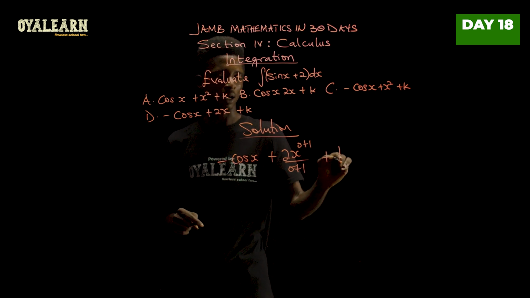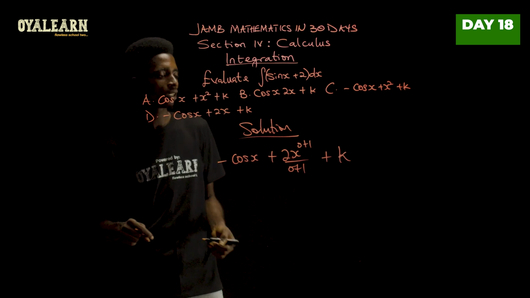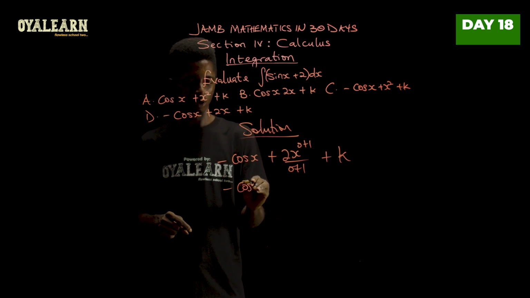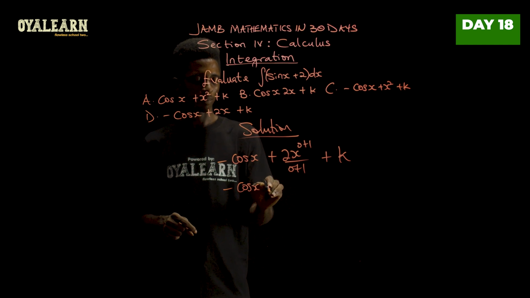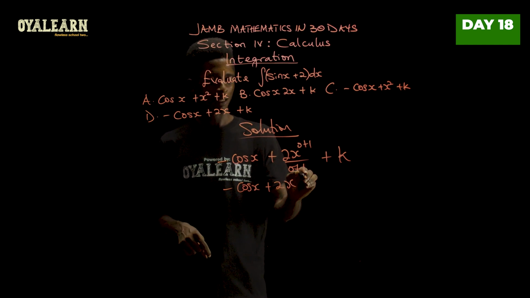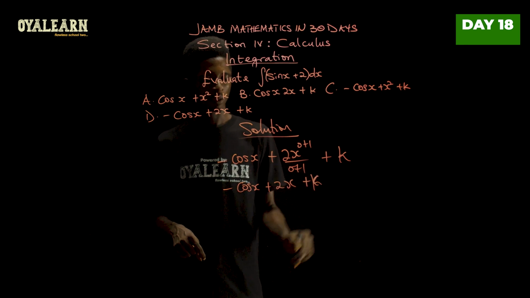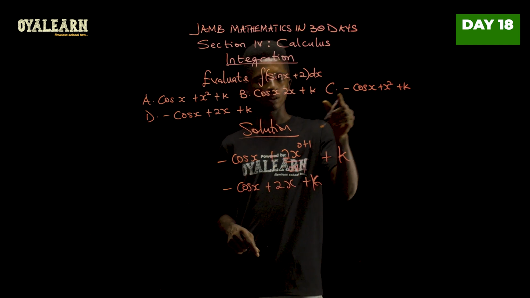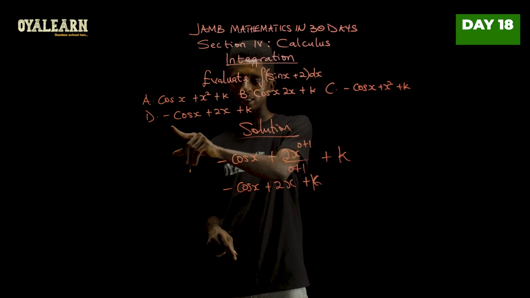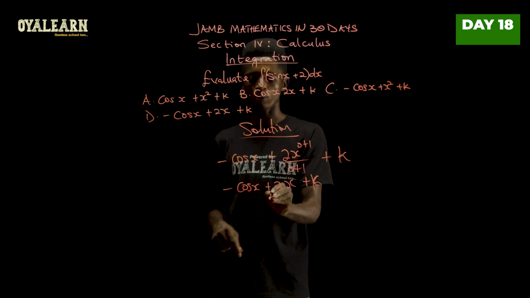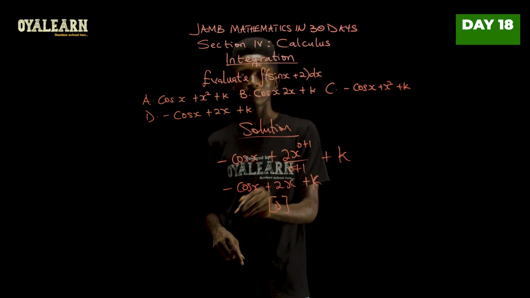Then of course we add our constant, so the constant here is k. So if we progress from here, we have minus cos x plus 2x over 1 is still 2x plus k. And comparing this with the options provided, we have negative cos x plus 2x plus k. So that is option D.